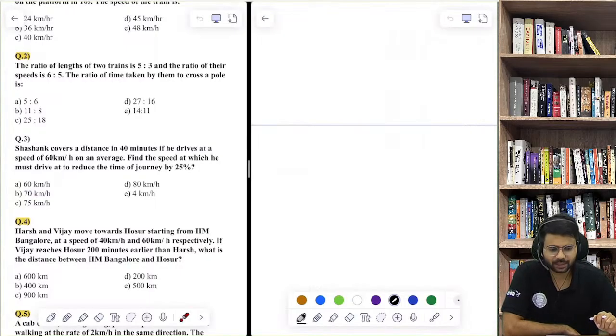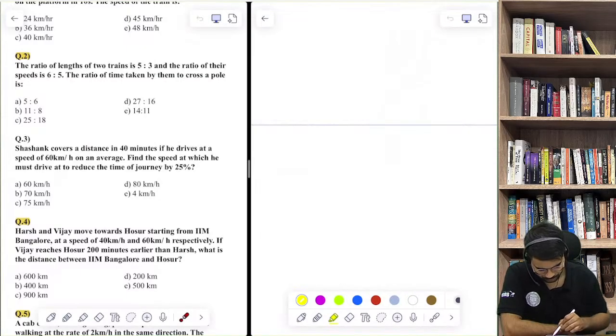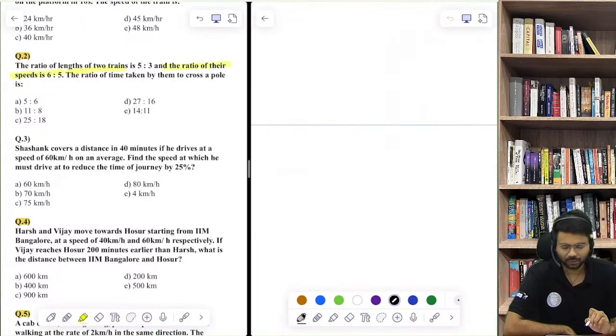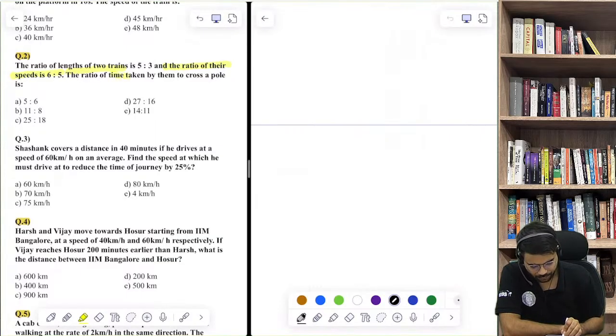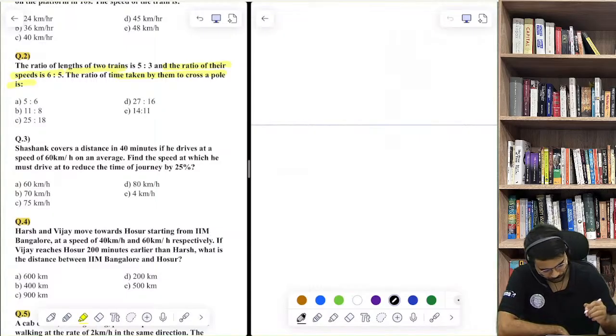All right, the question is in front of you. The ratio of length of two trains is 5:3, and the ratio of their speed is 6:5. The question is the ratio of time taken by them to cross a pole. Is the question clear?